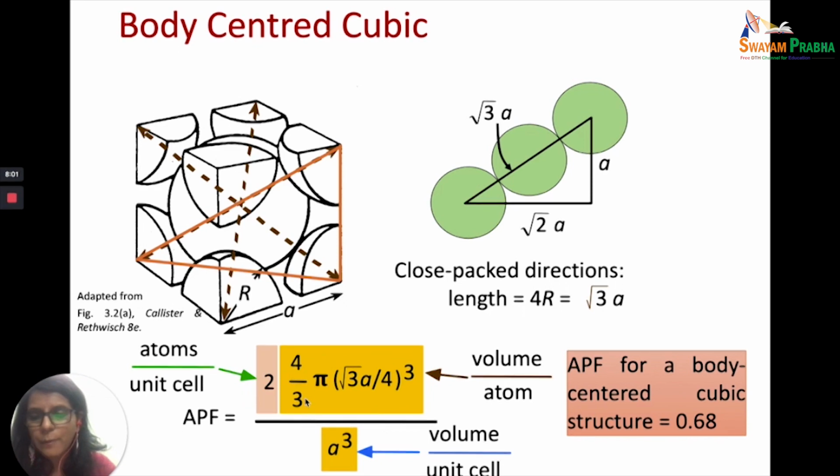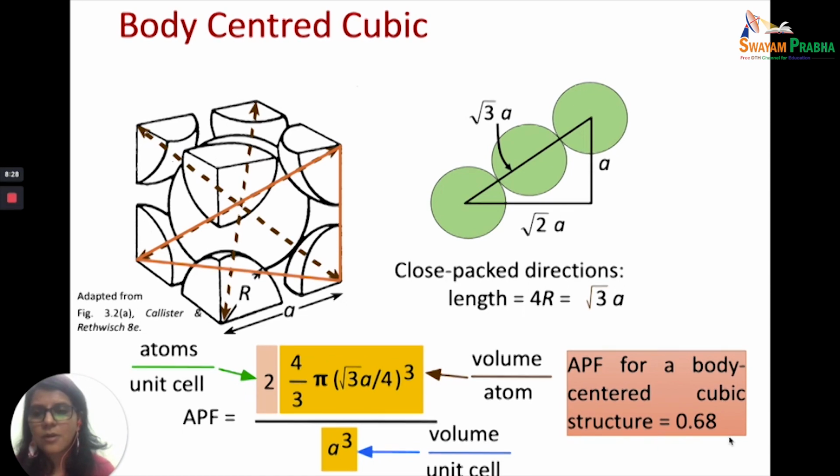So 2 into 4 by 3 pi into root 3a upon 4 whole cube divided by a cube, and you get that the packing efficiency is equal to 0.68. Atomic packing factor is 0.68. Packing efficiency will be in percentage, so 68%. Now what was there for simple cubic? You had 52%. Here you have 68%.